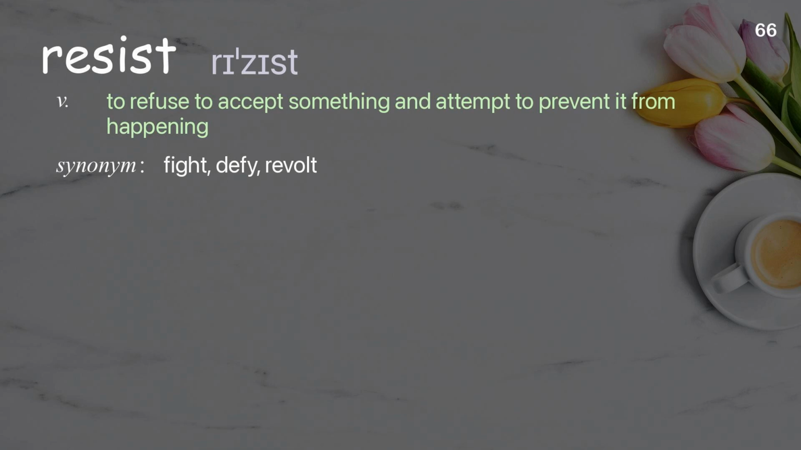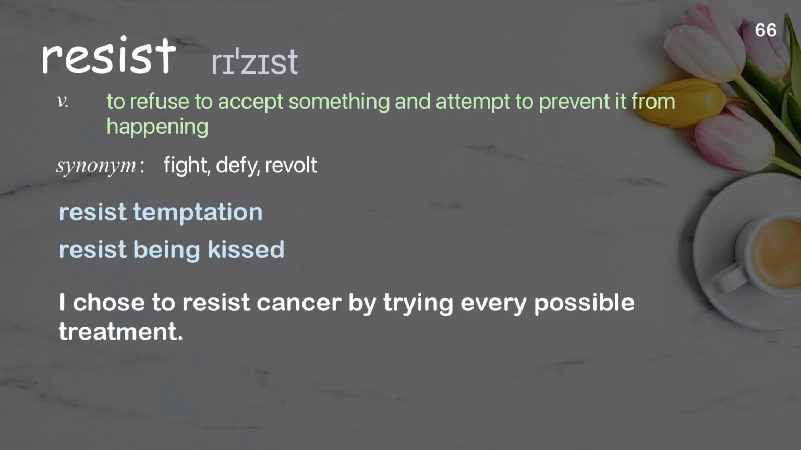Resist. To refuse to accept something and attempt to prevent it from happening. Examples: resist temptation. Resist being kissed. I chose to resist cancer by trying every possible treatment.